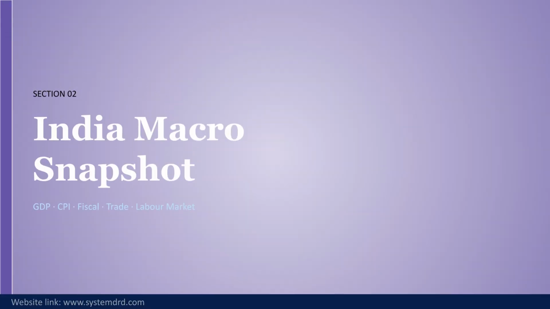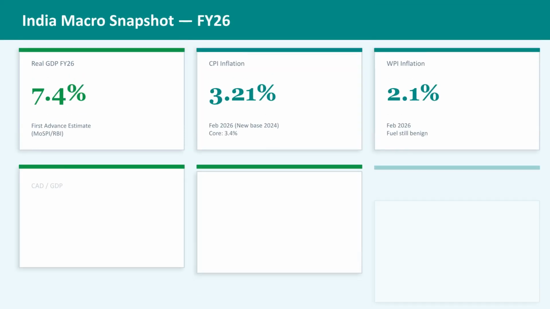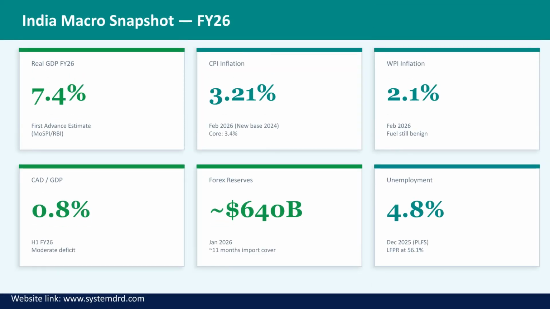Moving to Section 02, the India macro snapshot. This section examines GDP, CPI, fiscal metrics, trade balance, and the labor market. The macro snapshot for FY26 shows a real GDP forecast of 7.4%. CPI inflation is projected at 3.21% and WPI inflation at 2.1%.